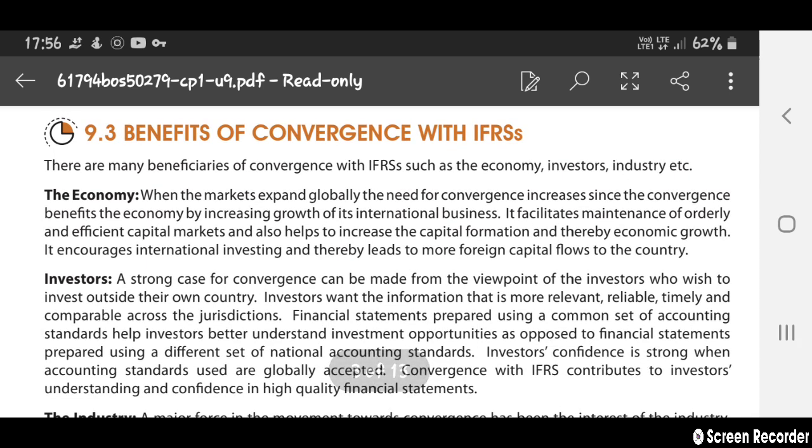Benefits of convergence with IFRS. There are benefits of converging with IFRS, whether economic benefits, industry benefits, or many others.